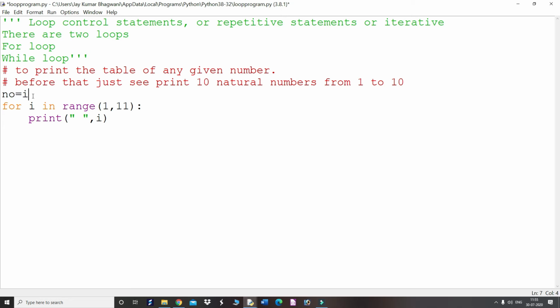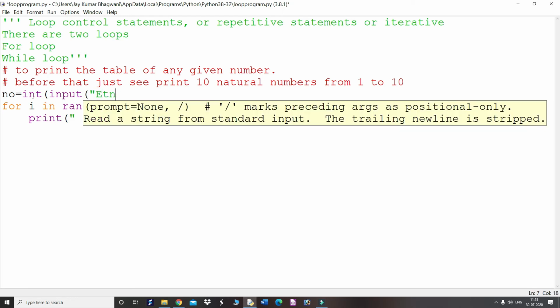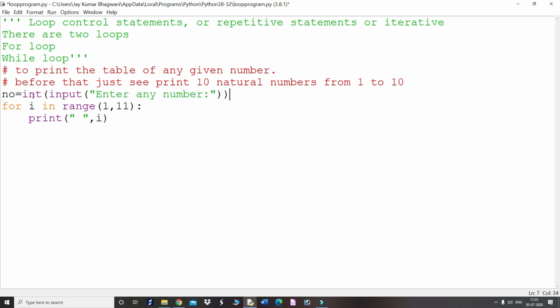So integer, then input, enter any number, then close the brackets. This is the command. Now here I have to put number multiplied by I. So the I value keeps on changing from 1, and the number will be the same. Suppose the user enters 10. So 10 1s are 10, 10 2s are 20, 10 3s are 30. In this way you will get the answer.